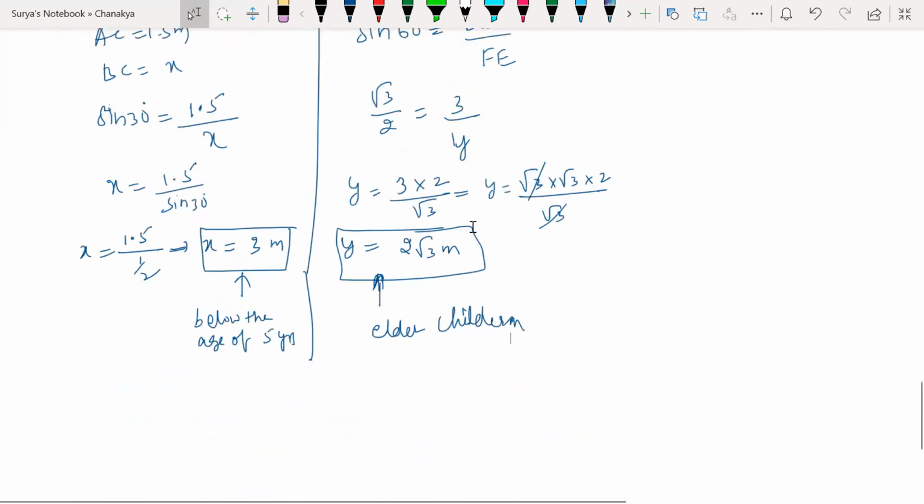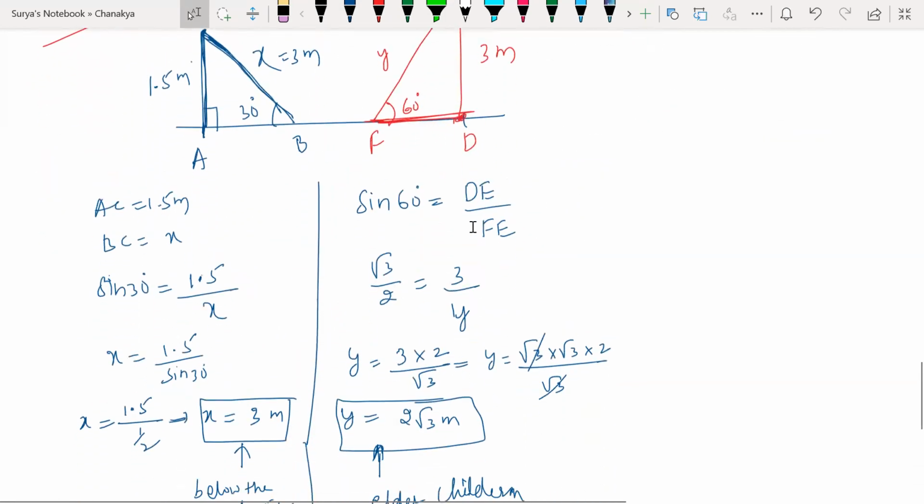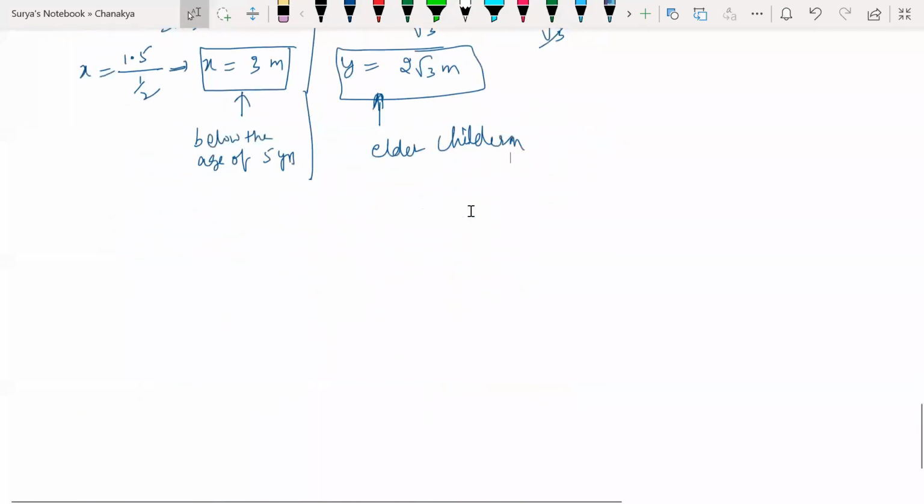Any doubts, children? How important and how good a question this is. Very simple. Shall we go for the next one? The fourth one you have to solve yourselves, so the fourth question is homework. Next question.